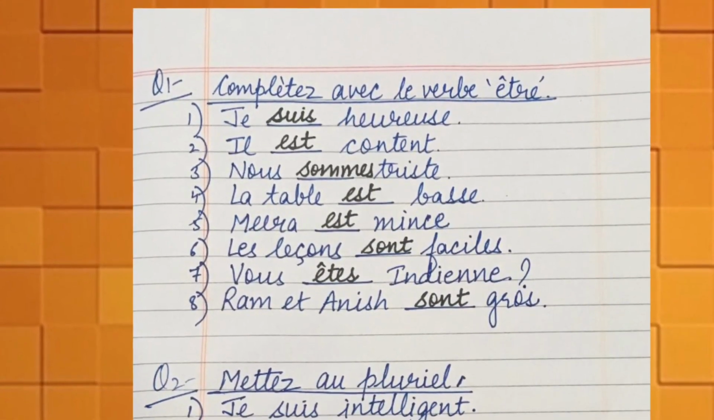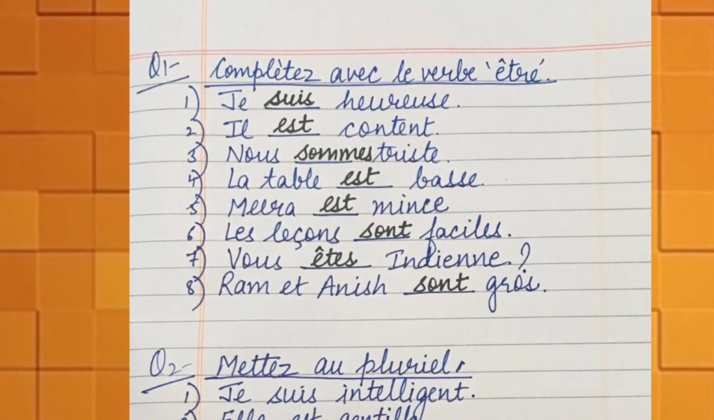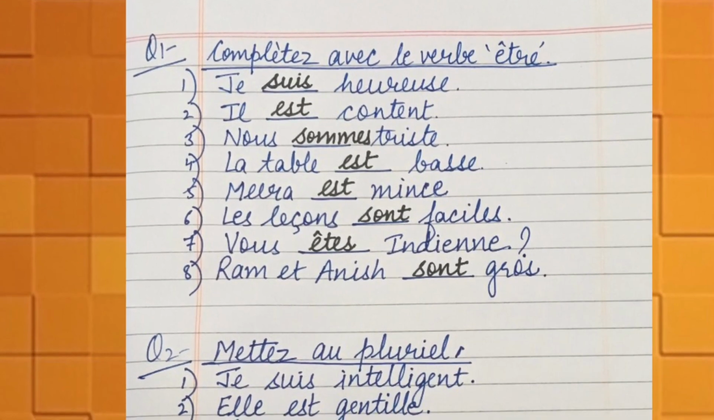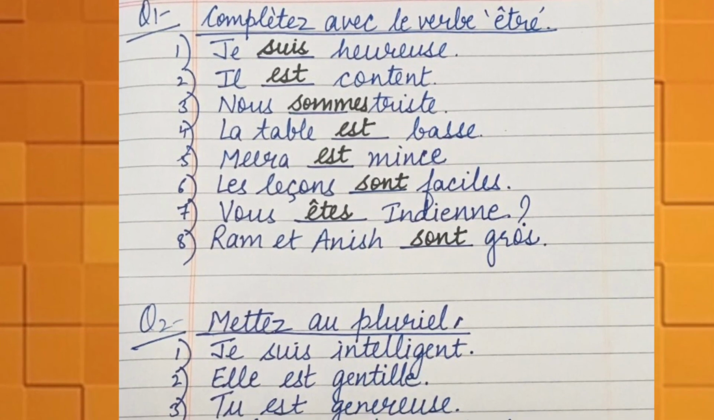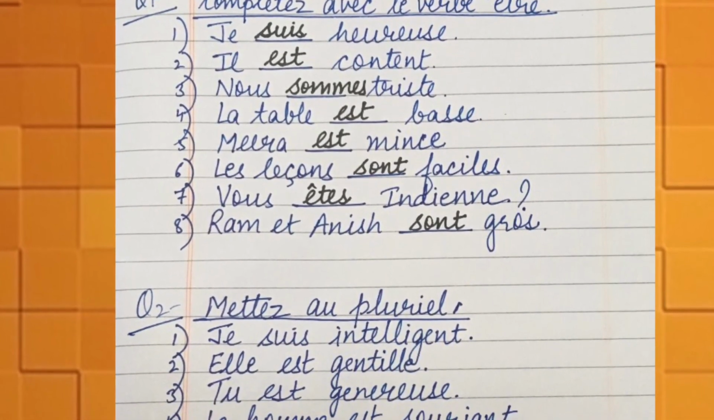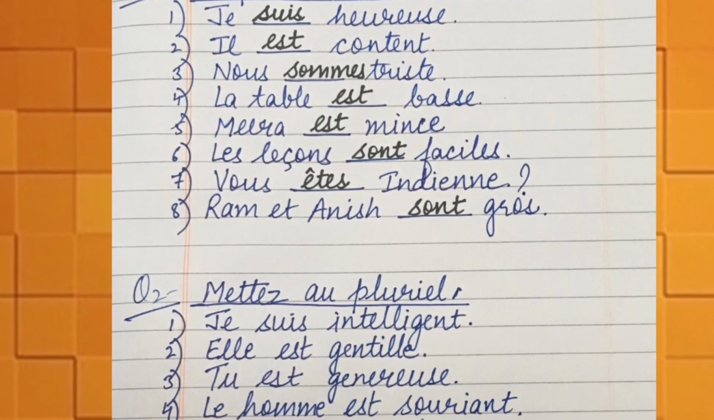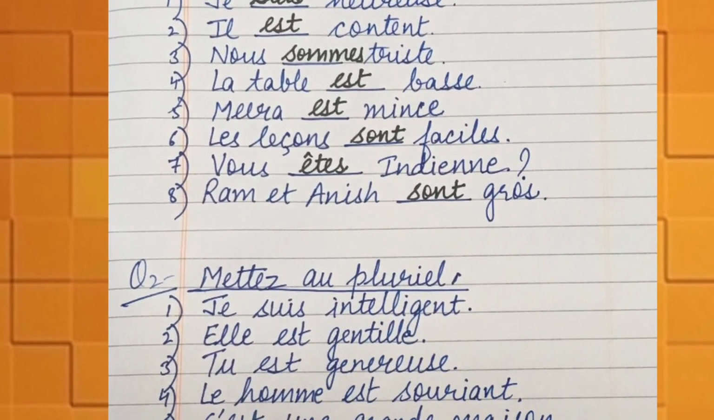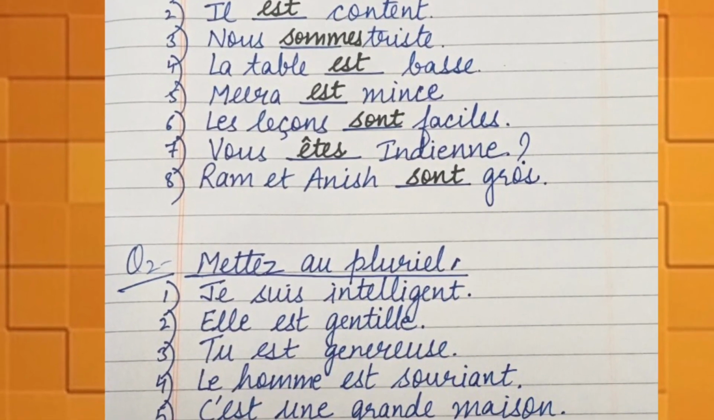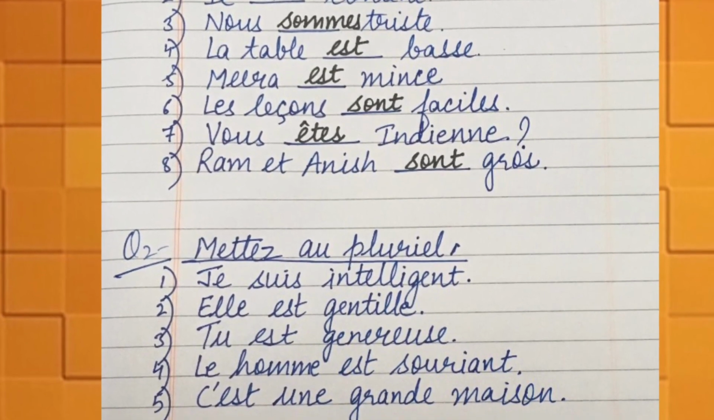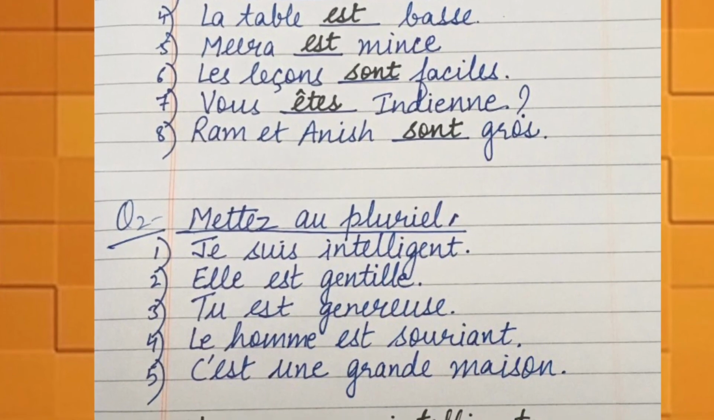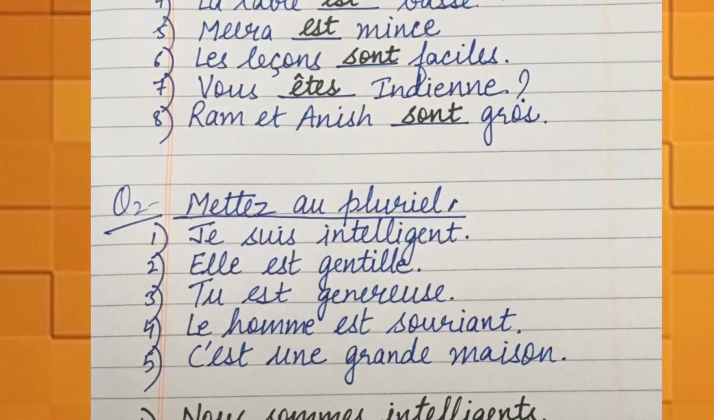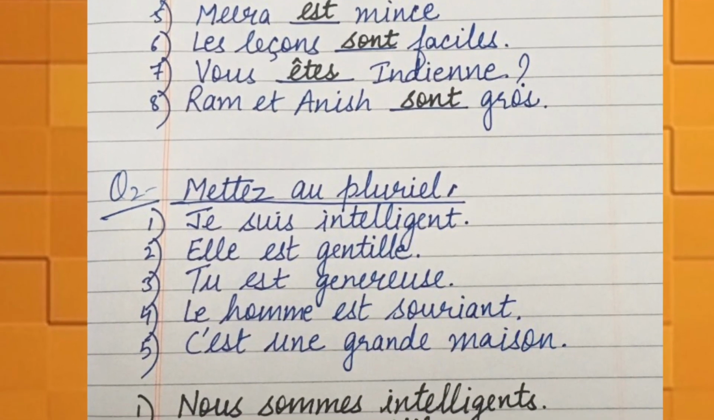Here come your answers. First is je suis heureuse. Il est content. Nous sommes tristes. La table est basse, means the table is low. Mira est mince, means Mira is thin. Les leçons sont faciles. The lessons are easy. Vous êtes indiens. Are you Indian? Ram et Anish sont gros. Ram and Anish are fat.